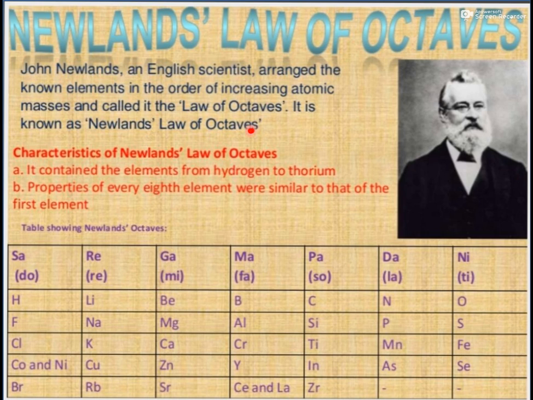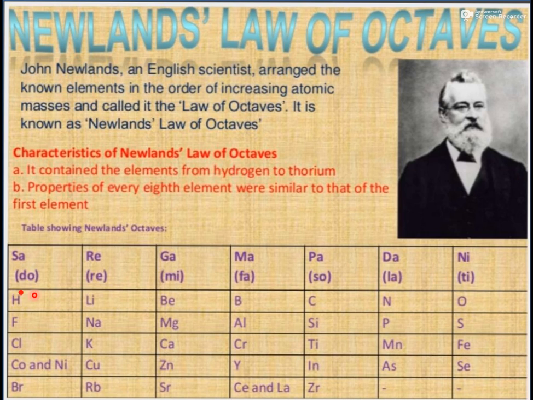Now I think you understand why it is known as octaves: because the 8th element had properties similar to those of the first one. So he arranged the elements like this.